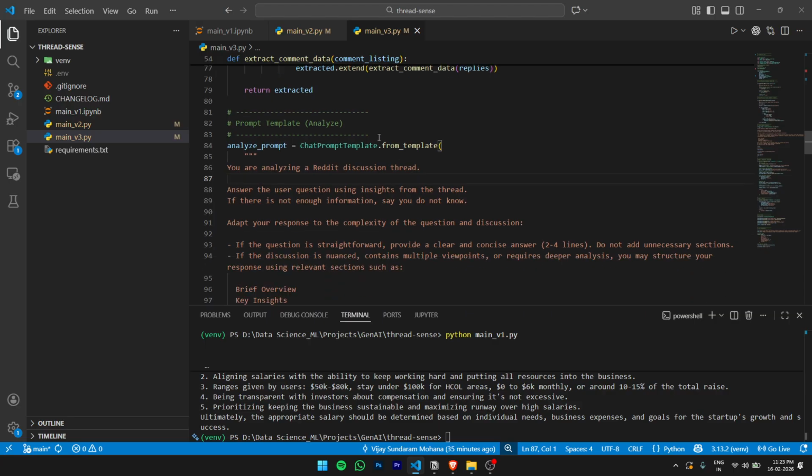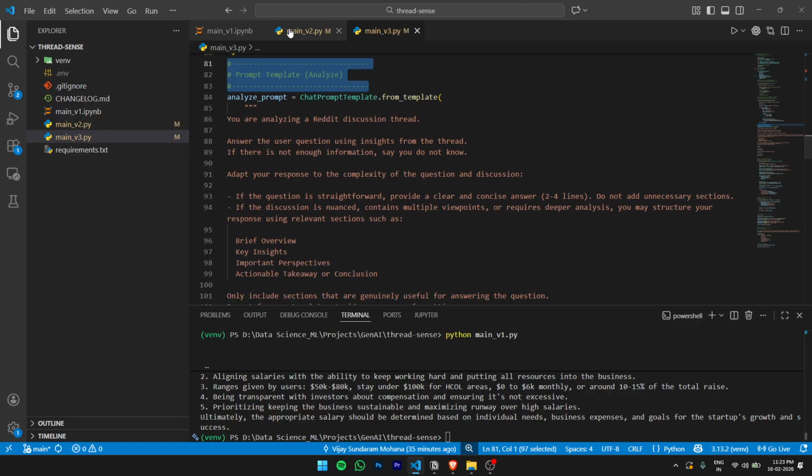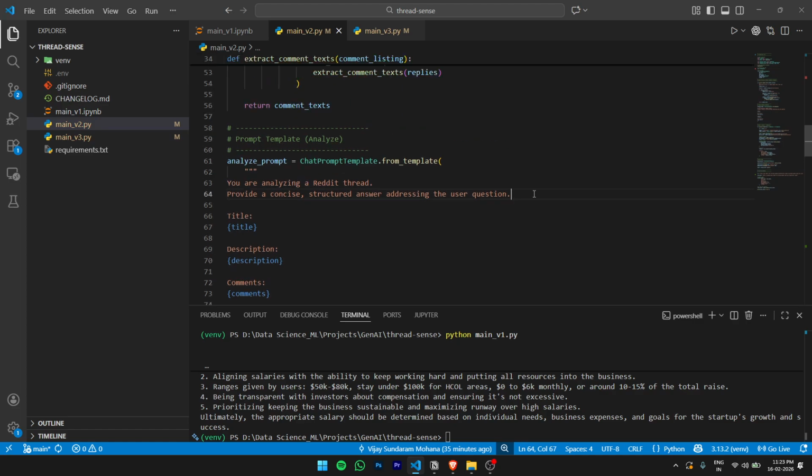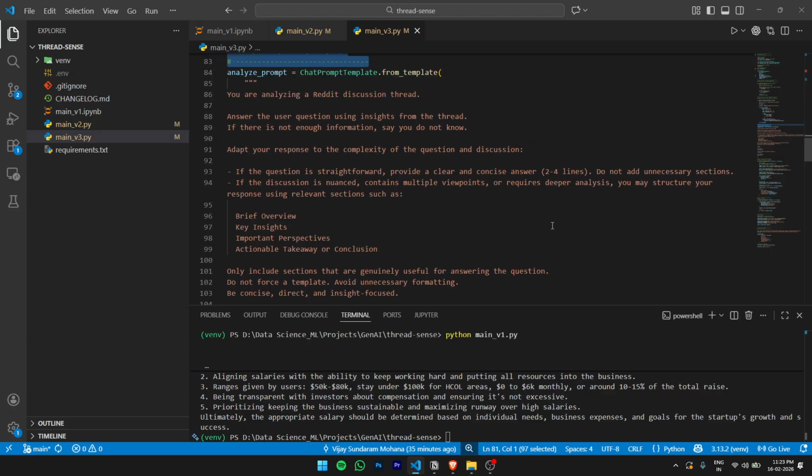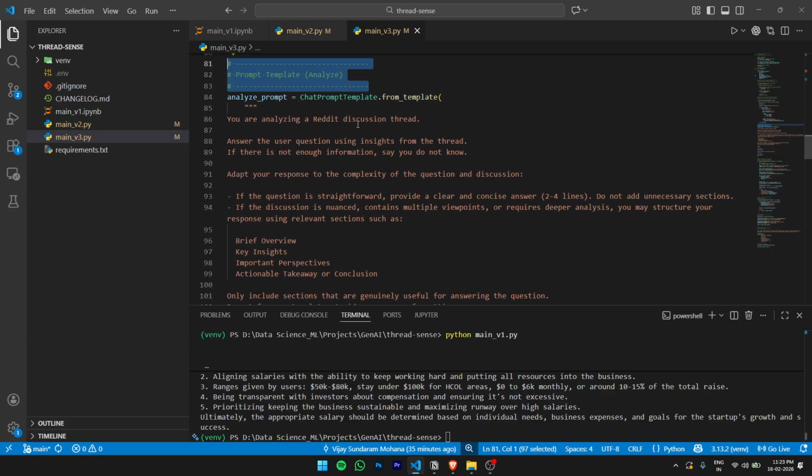And then we move towards defining the prompts. So we have just one prompt here, which is to analyze. And earlier, if you remember, we used a simple one-liner or a two-liner to mention what the LLM has to do. But here we have brought in a bit more structure. So we say you are analyzing a Reddit discussion thread. Answer the user question using insights from the thread. If there is not enough information, say you do not know. So we wanted it to always pick up information only from the context it's provided and not from its generic trained data. And of course, adapt your response to the complexity of the question and discussion.